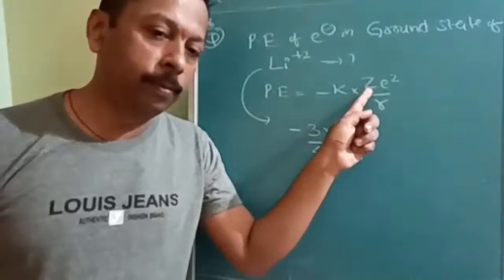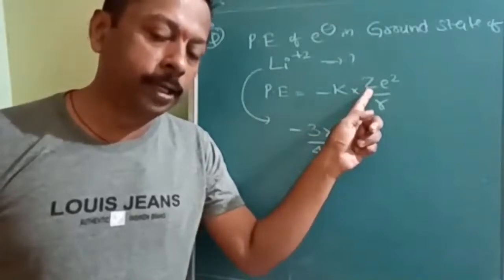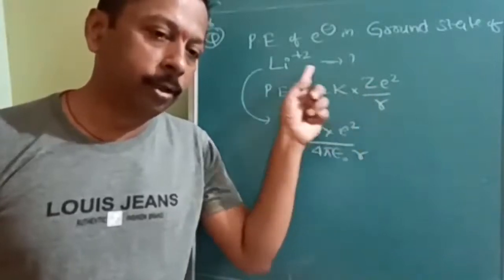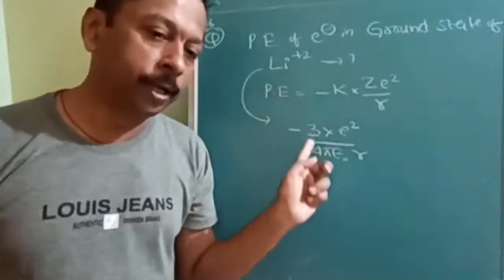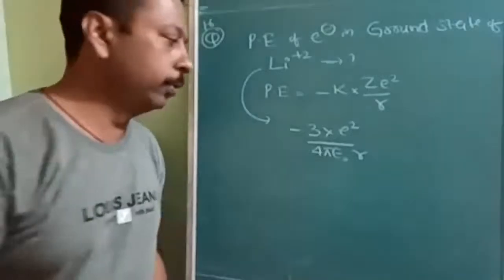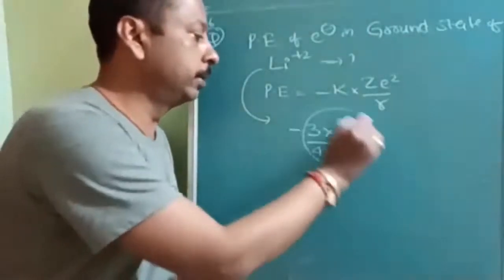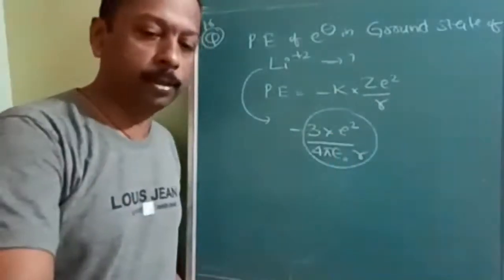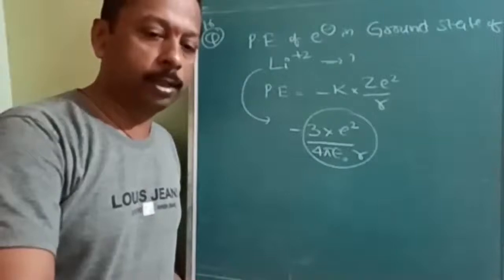Mainly, you should worry about the atomic number. Z is the atomic number. So, lithium atomic number is 3 and K involves the 4 pi epsilon. Okay. So, therefore, minus 3 e square upon 4 pi epsilon r. That is, D option is correct.